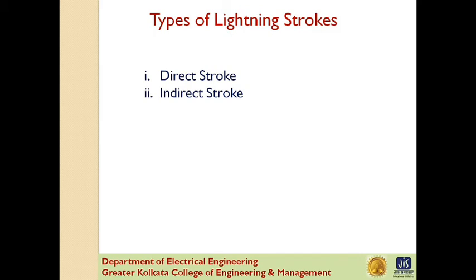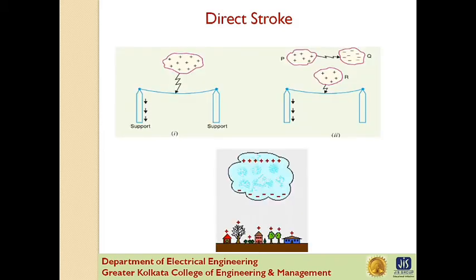There are two main ways in which lightning may strike the power system, that is overhead lines, towers, substation, etc. First is direct stroke, second is indirect stroke. First, direct stroke. In the direct stroke, the lightning discharge, that is current path, is directly from the cloud to the subjected equipment, for example an overhead line. From the line, the current path may be over the insulator down the pole to ground. The overvoltage set up due to stroke may be large enough to flash over this part directly to ground.